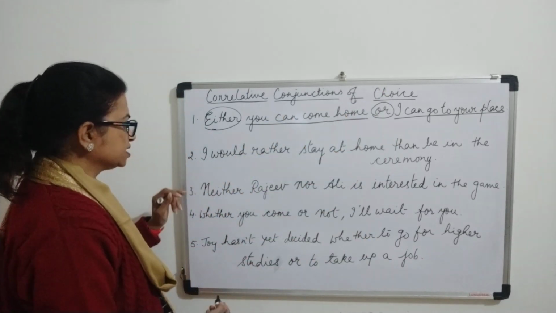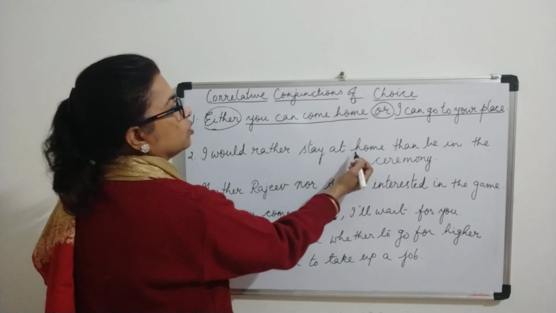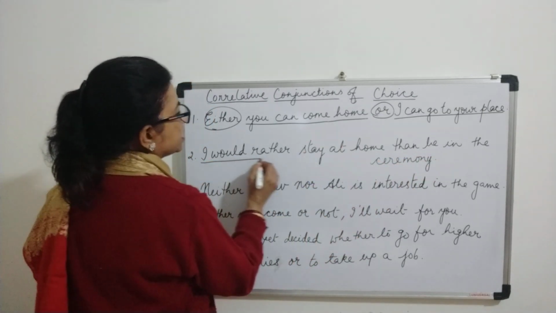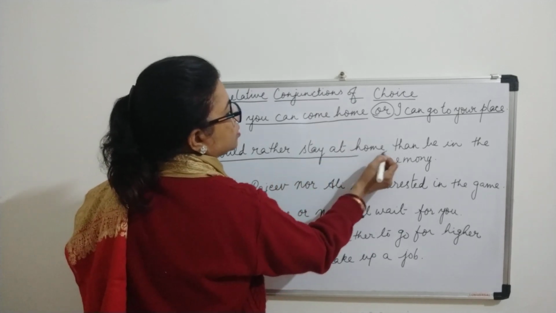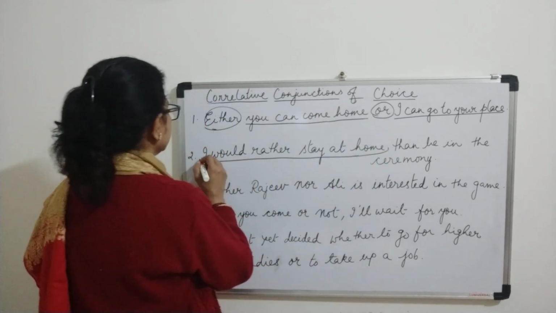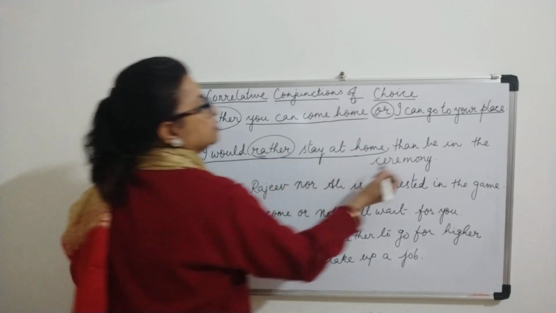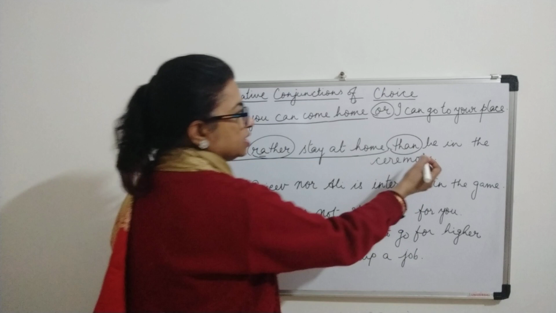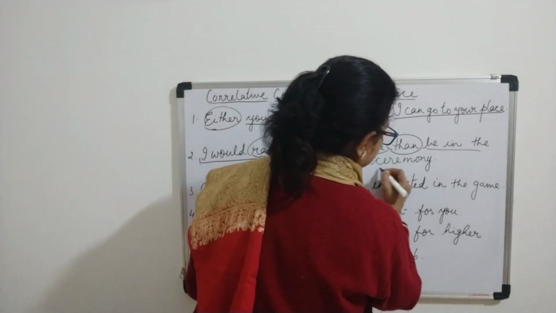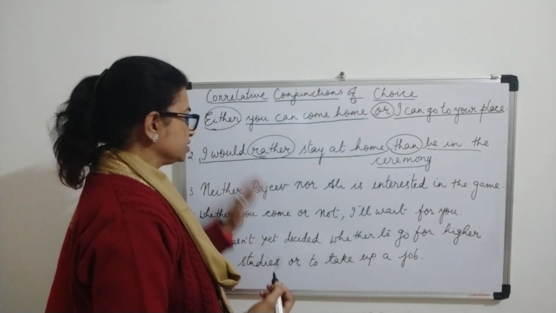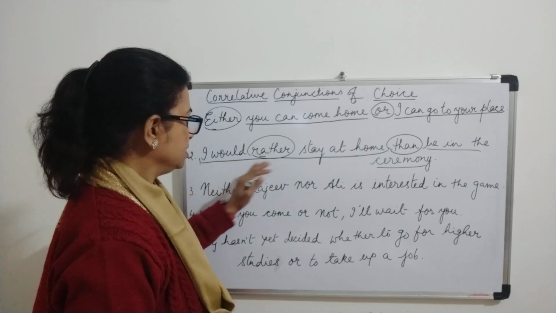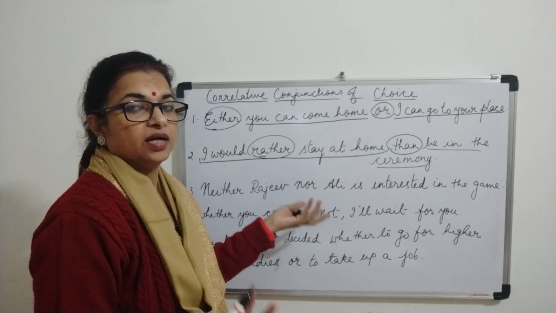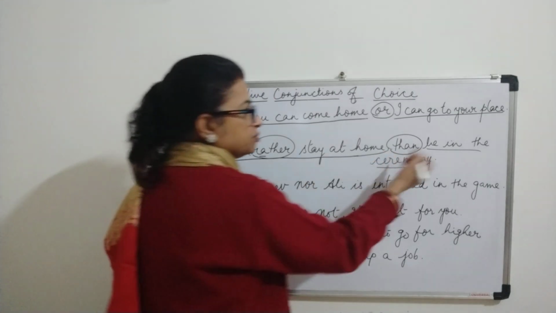Now, come to the next. I would rather stay at home than be in the ceremony. So, I would rather stay at home. Now, this is a complete sentence, and rather than, both these are your conjunctions, isn't it? Than be in the ceremony.